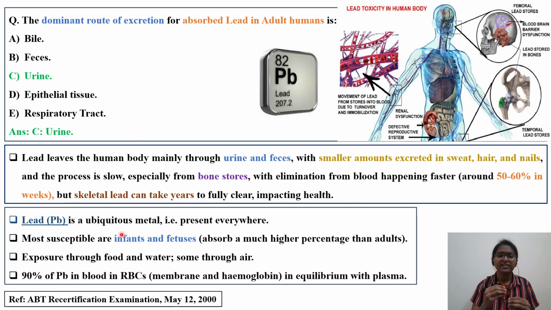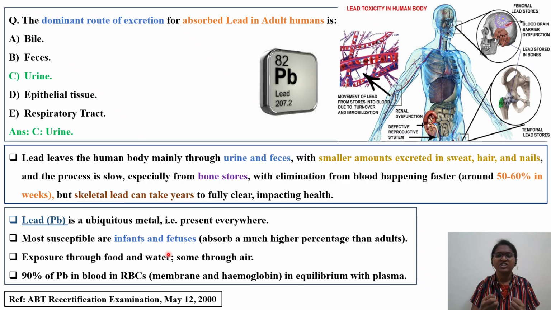So lead is similar. Why are certain metals so important? Because of their abundance in the environment or the surroundings through which a human can get exposed. That is the reason lead is ubiquitous in nature. The most susceptible are infants and fetus. You have to understand which population is more susceptible: adult, infants or fetus. When you compare all three, children as well as infants and fetuses are more susceptible to the toxicity of lead.